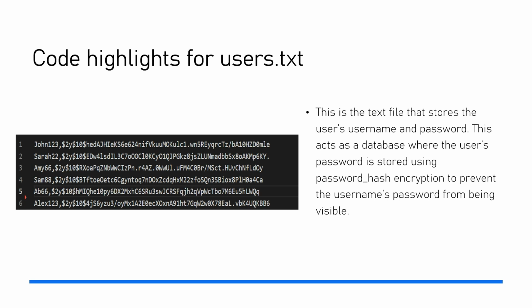Code highlights for the user's text file. This is a text file that stores the user's username and password. This acts as a database where the user's password is stored using password hash encryption to prevent the user's password from being visible.